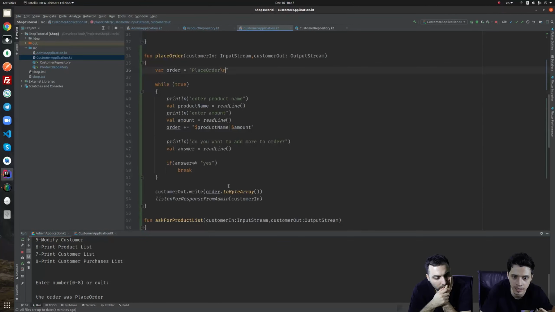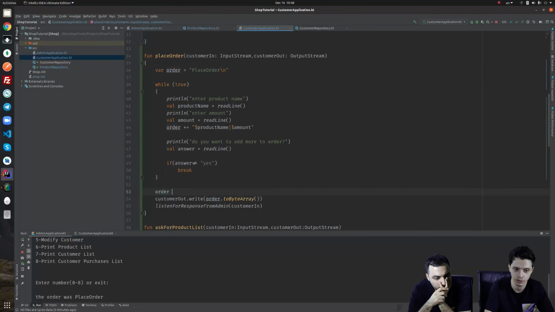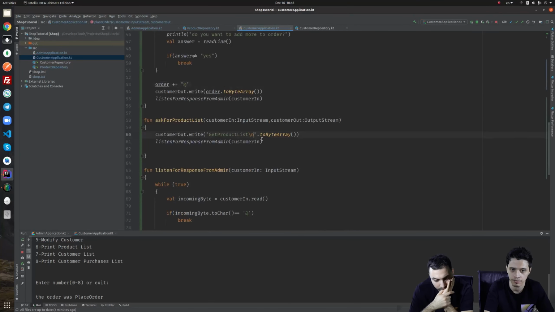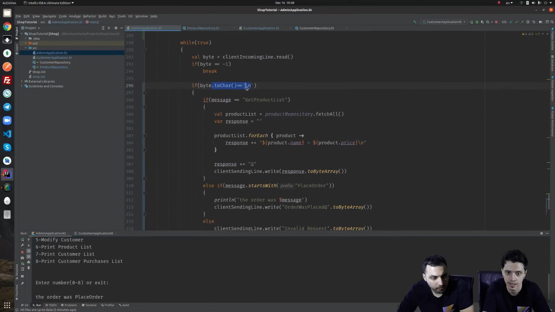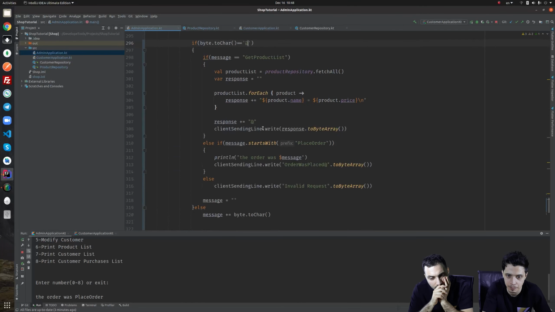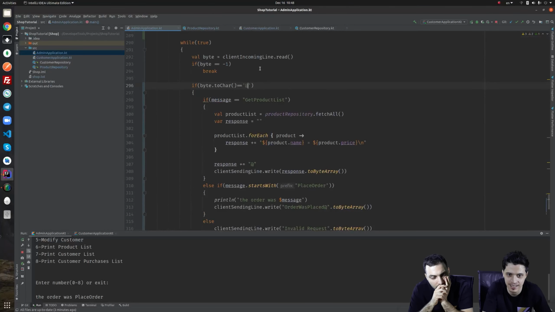So when we are sending order, before sending that, we append order with an @ sign. And also here, we have an @ sign at the end of this get product list. Let's come to this part and say the @ sign is the end delimiter, the end of these messages. And then the \n itself will be appended to it. I believe this will work.